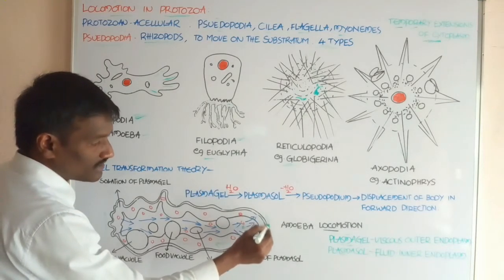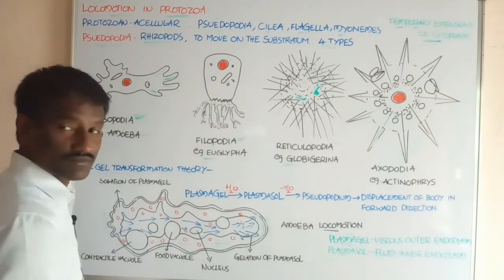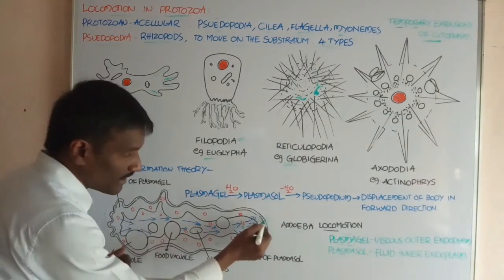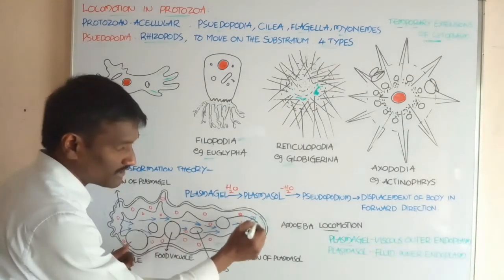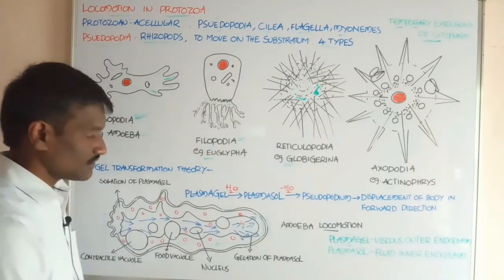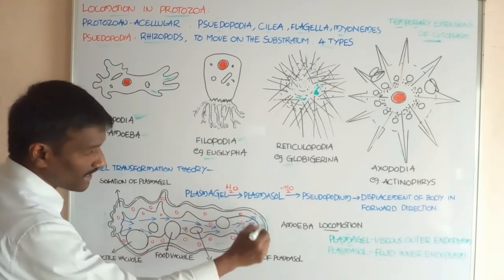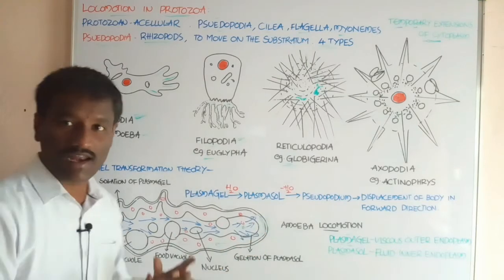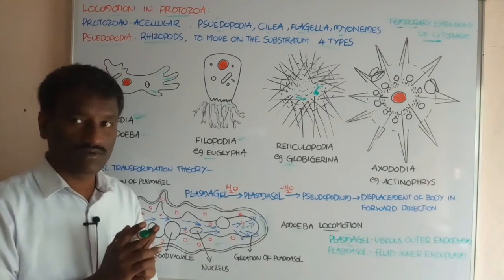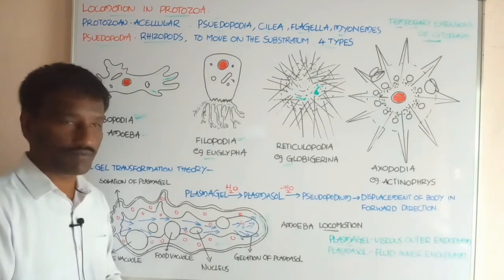At the advanced end, students, there is a hyaline cap, just below the ectoplasm. It is a cap-like arrangement formed from some amount of substance.